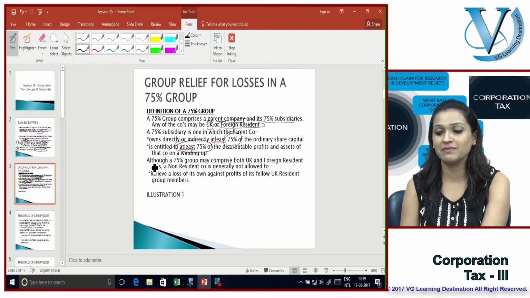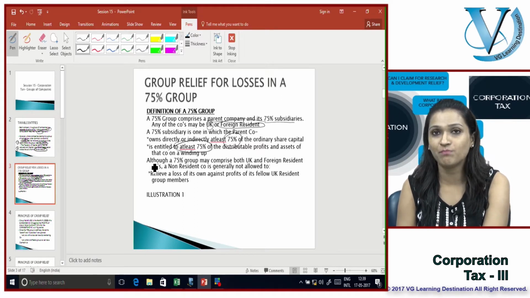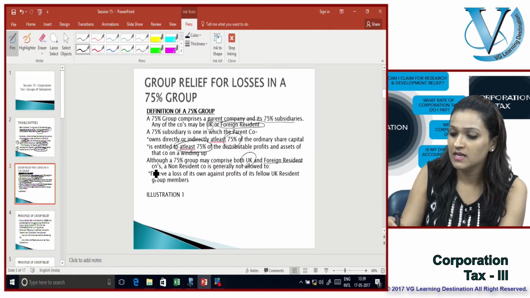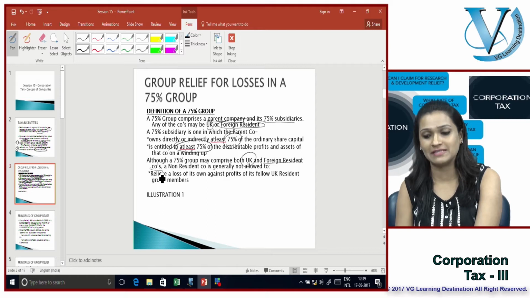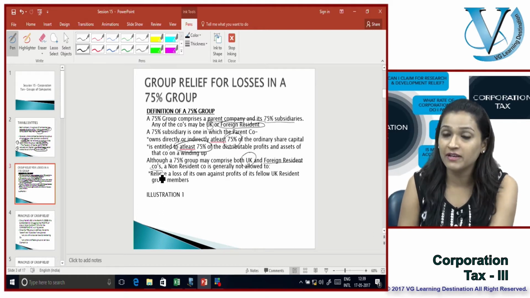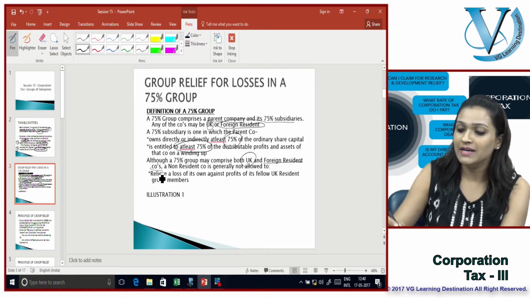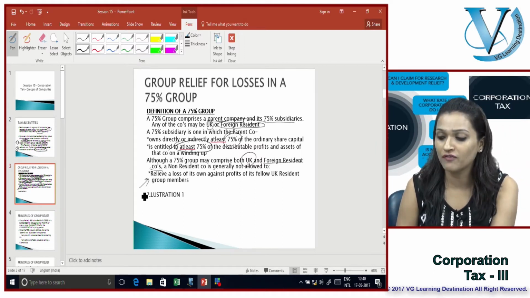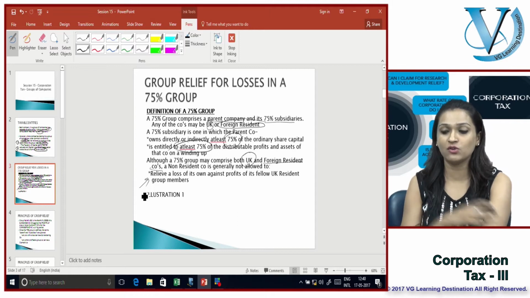Although a 75% group may comprise both UK as well as foreign resident companies, a non-UK resident company is generally not allowed to relieve a loss of its own against profits of its fellow UK resident group companies.